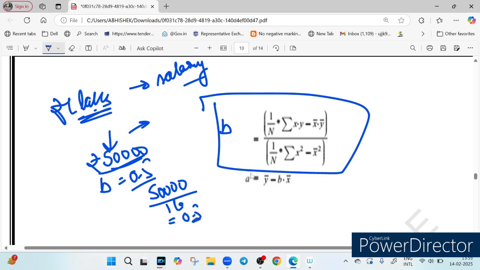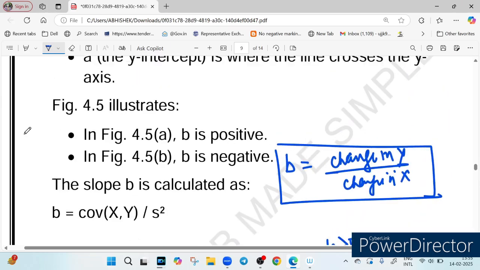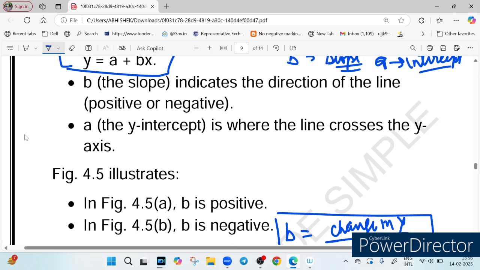So that is what b represents, the change in y upon change in x. I hope this makes the concept clear: what does b represent? Now let's talk about what a represents. A represents the y intercept, which means that is where the line starts on the y axis.